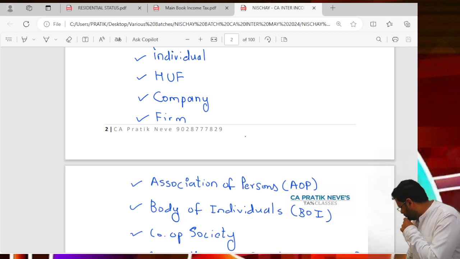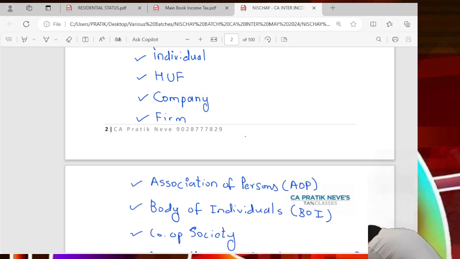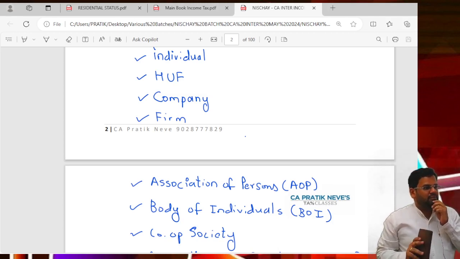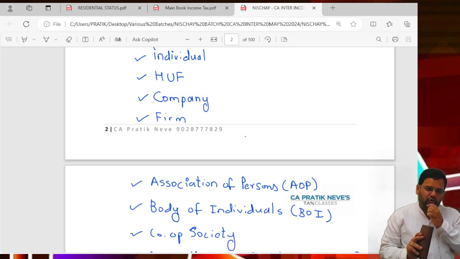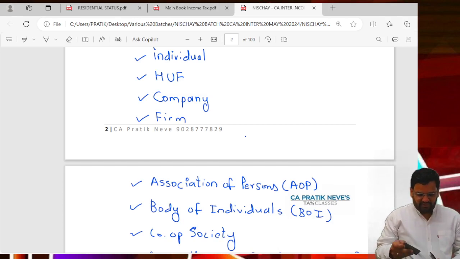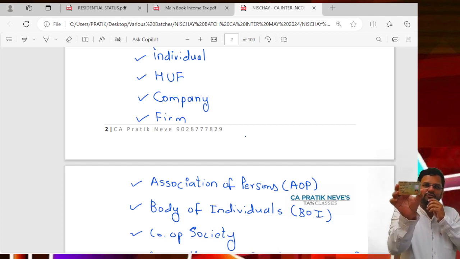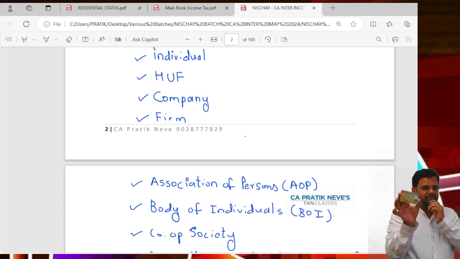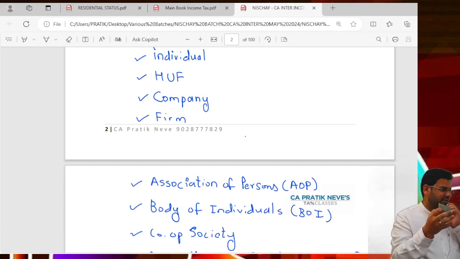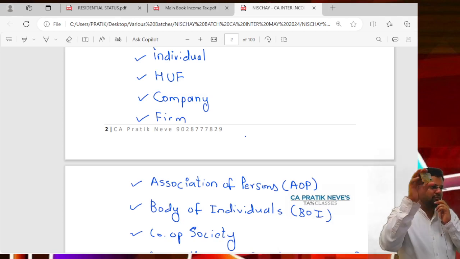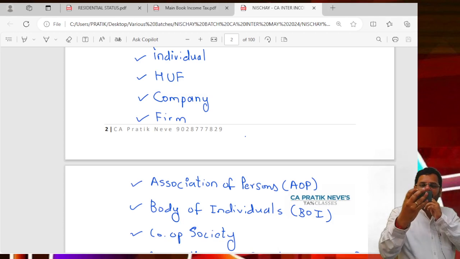Okay, so I want to show you one thing. At this moment, I am carrying two PAN. PAN means Permanent Account Number under income tax. So if you observe, this is my personal PAN. This gives me identity as an assessee in income tax. Who is assessee? Person liable to pay tax. So this is in the nature of an individual. You can see my photo. So it is an individual's PAN.